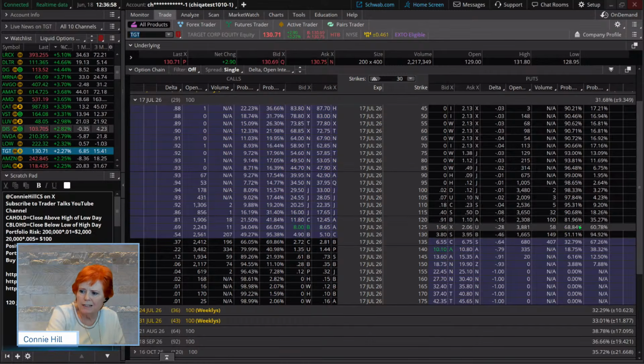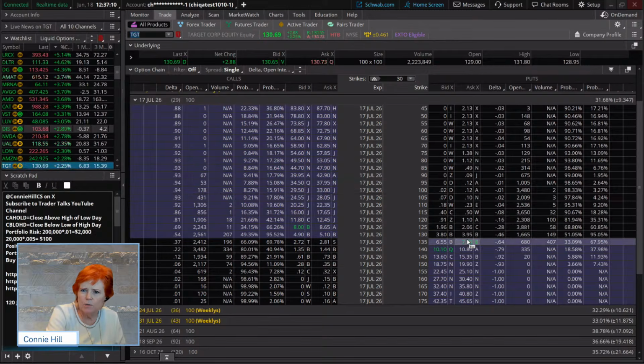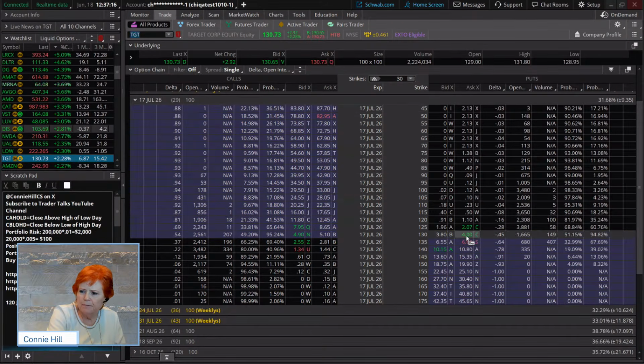So if somebody wanted 60s minimum, or had a rule that it's got to be 60 plus, you would go for the 28 delta here. That would be the 125 strike. But this one here only has a little bit of leeway, right? 73 cents on the 130. But let's price these out, okay?